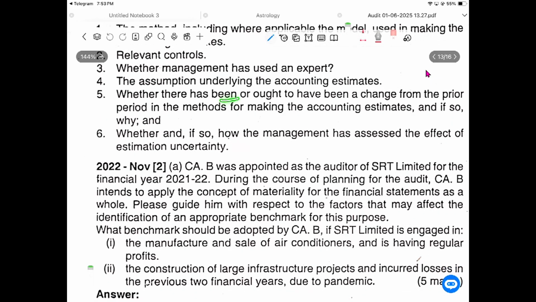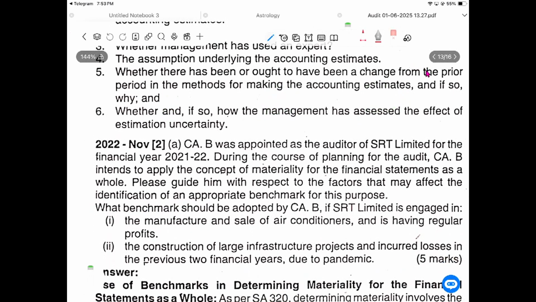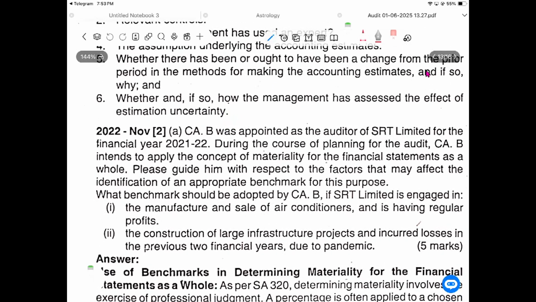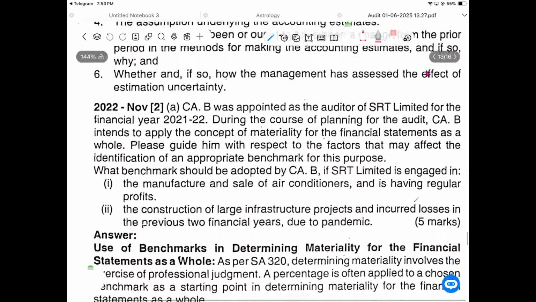Whether the method has been, or ought to have been, changed from a prior period for making the accounting estimate, and if so, why. Whether and, if so, how management has assessed the effect of estimation uncertainty. If an estimate is uncertain, how you have controlled that estimate also needs to be checked.